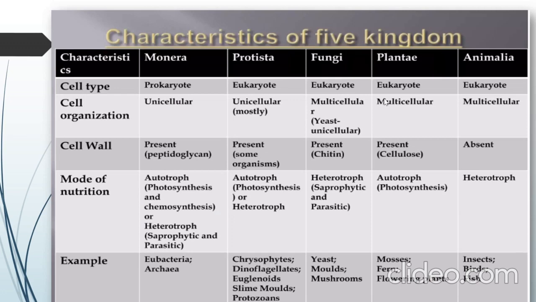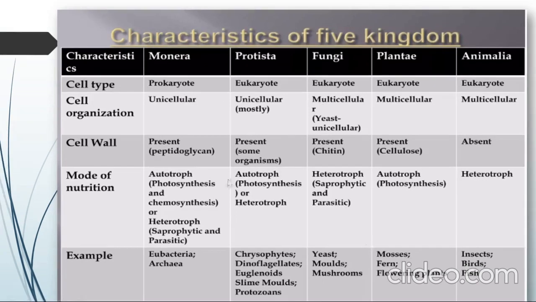We can show what the characteristics of these five kingdoms are. Like the characteristics of Monera are that the cell type will be a prokaryotic cell.